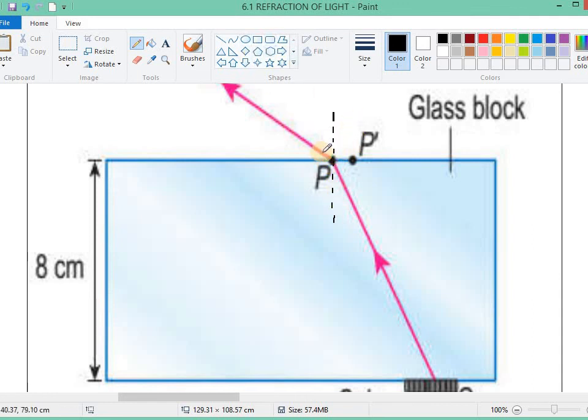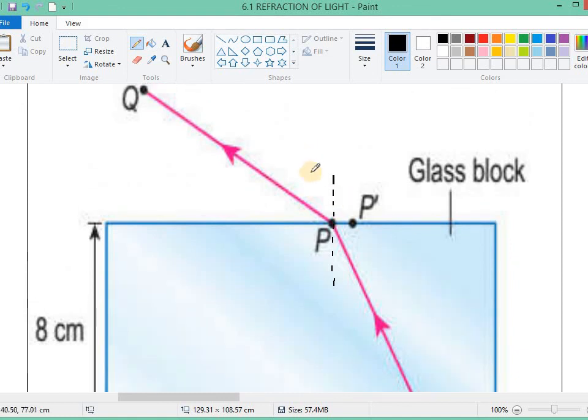The light is supposed to go straight like this, but the light bends in this direction. So the direction of the light changes. There is a refraction, and it refracts away from the normal. Why?